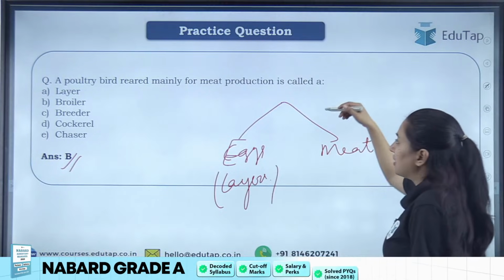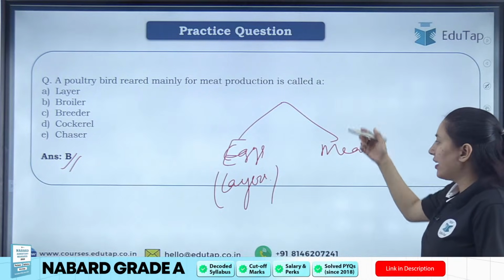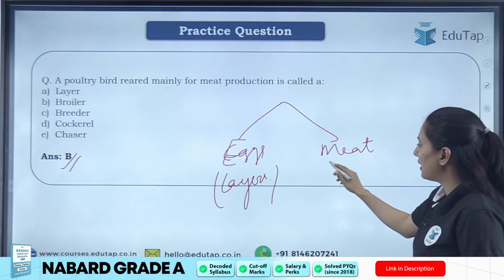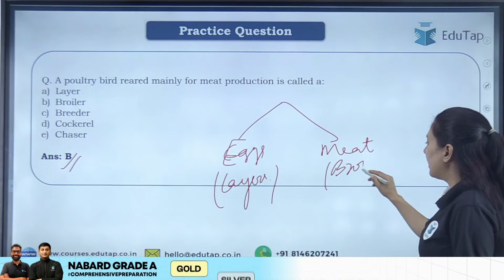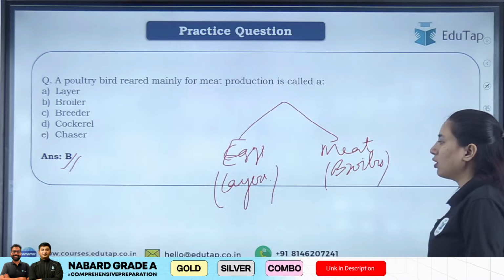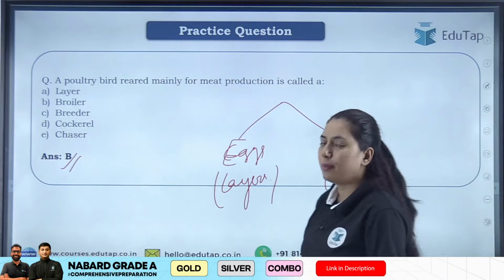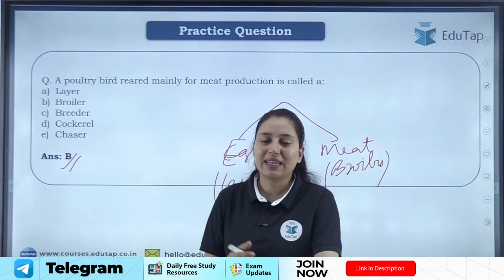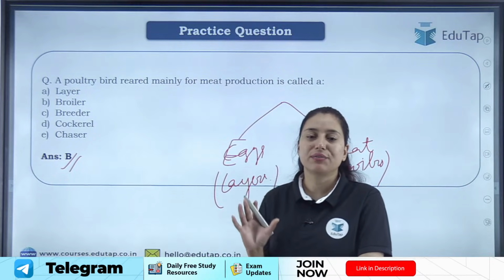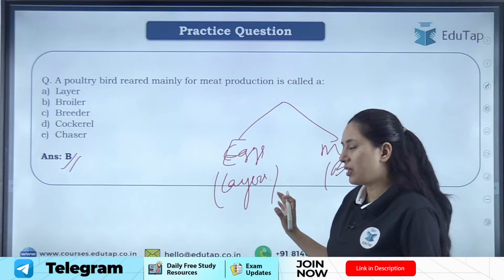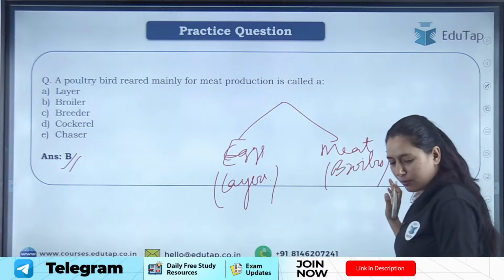And when these poultry birds are reared for meat production, they are called broilers. Very, very important. You have to learn the difference between layers and broilers, and the difference in maintenance of these two. Clear? Chalo, that's all about this question.